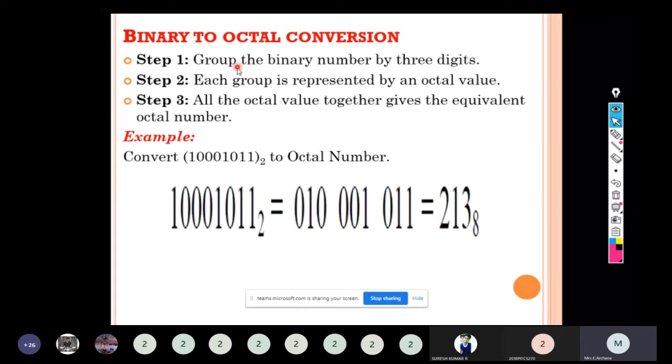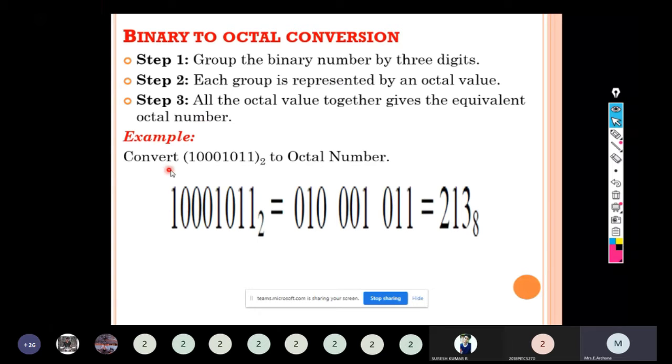Step 1. Group the binary number by 3 digits. We have to group the given binary number by 3 digits. Step 2. Each group is represented by an octal value. Step 3. All the octal values together give the equivalent octal number. These are the 3 steps to be followed to convert the given binary number to an octal number. We'll discuss an example. First problem.